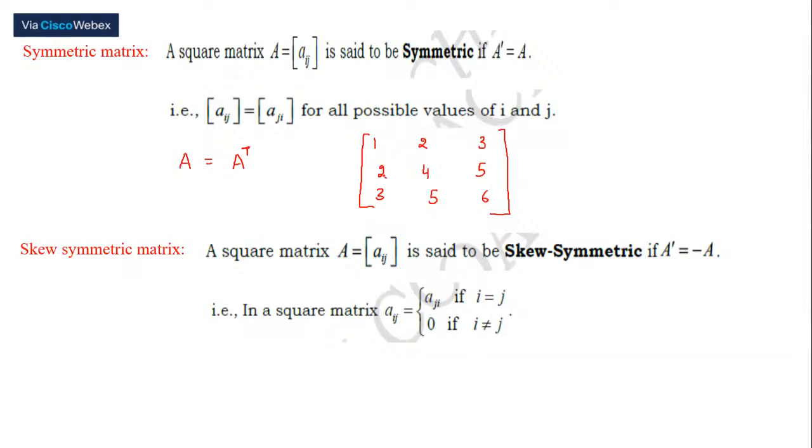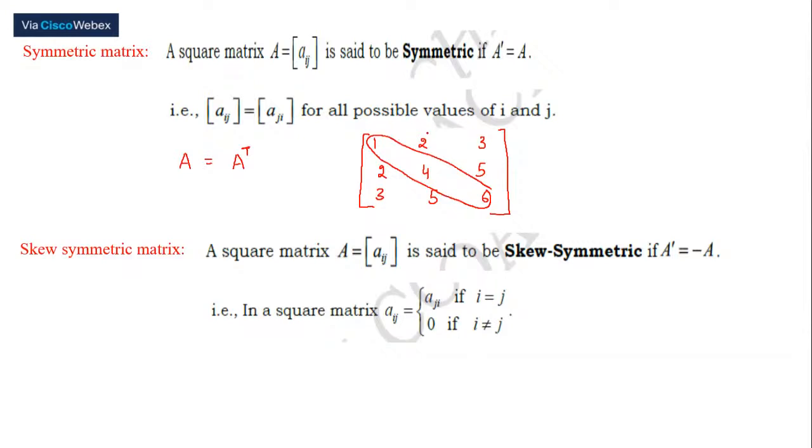When we interchange the rows and columns, if we get back the same matrix, we call that symmetric. Or the other way around, if you fold this diagonally towards the principal diagonal elements, like a sheet of paper, it should be a mirror image.